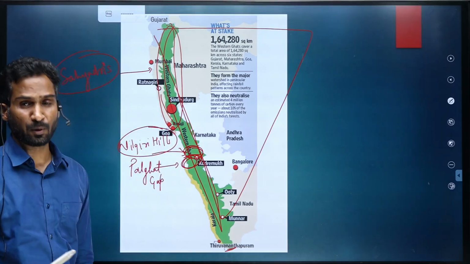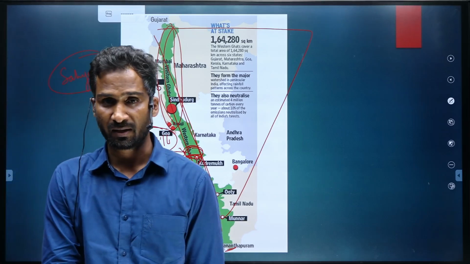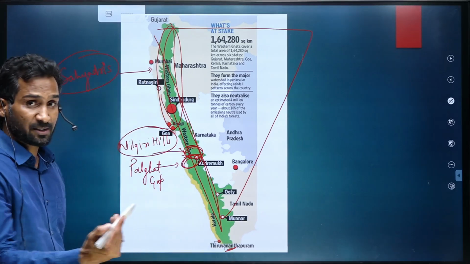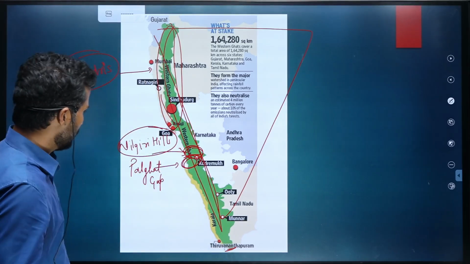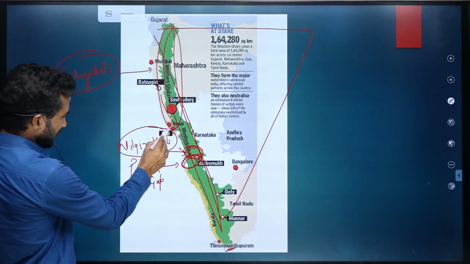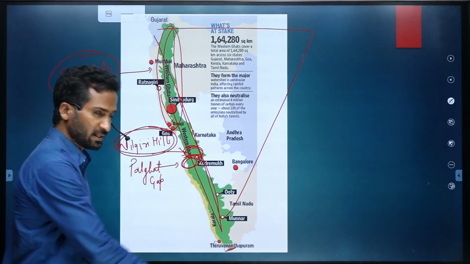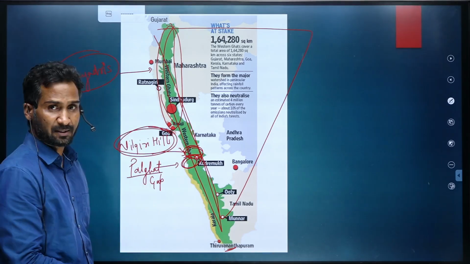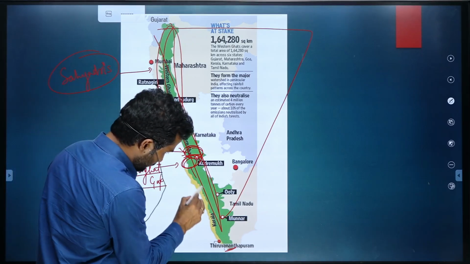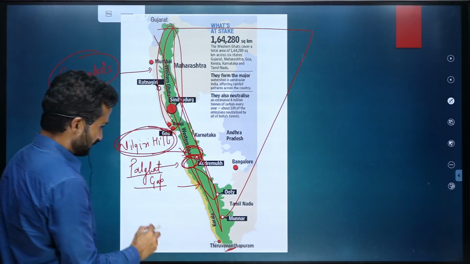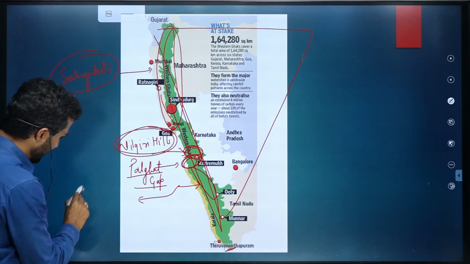Nilgiri Hills is a beautiful landscape in Western Ghat. So, Nilgiri is also a biosphere reserve, if you know. And if you look at Nilgiri, south of Nilgiri or south of this Palghat gap, we have mountain range called Anai Malai.